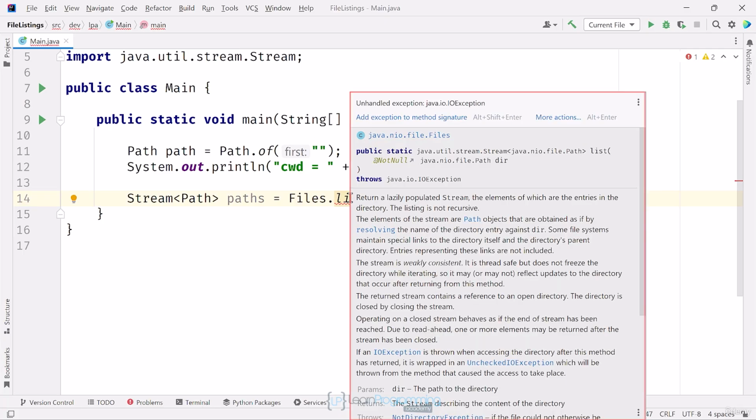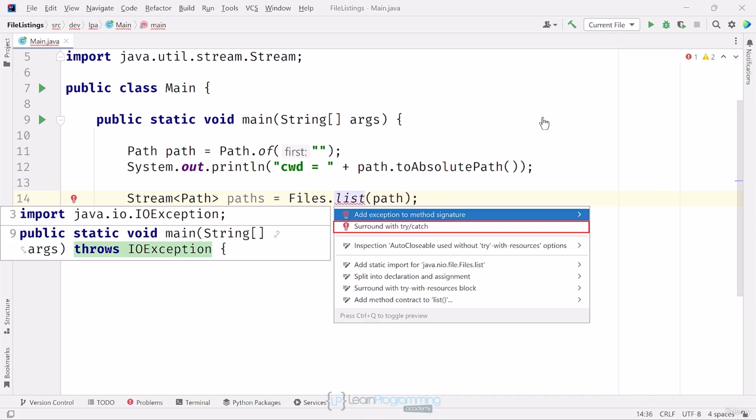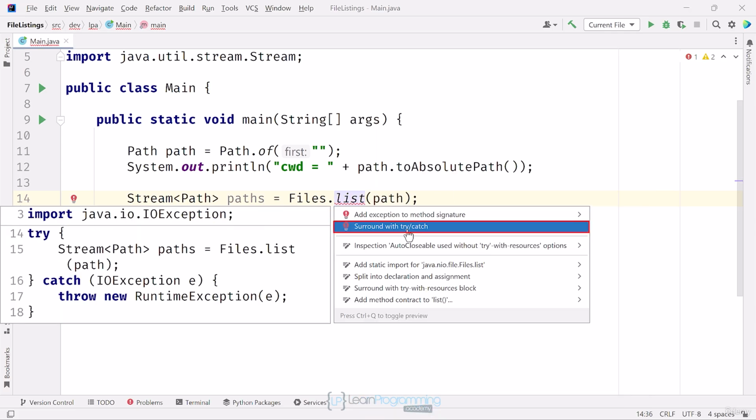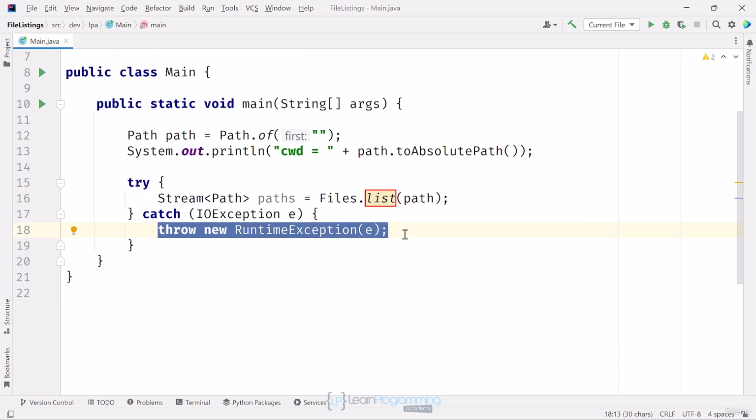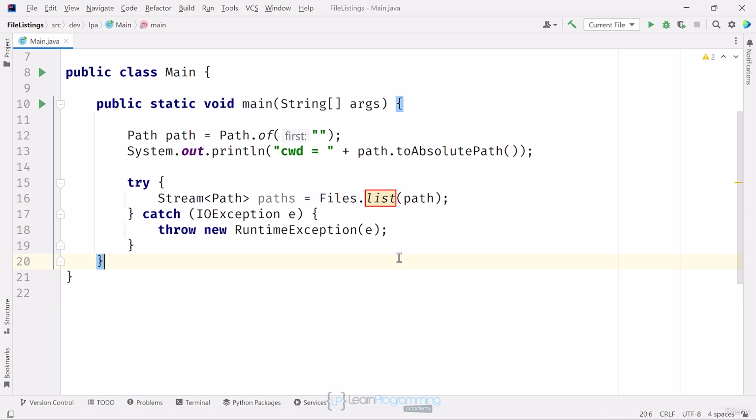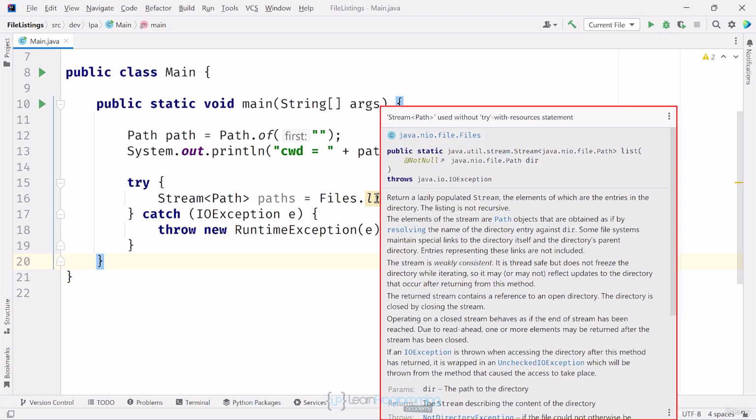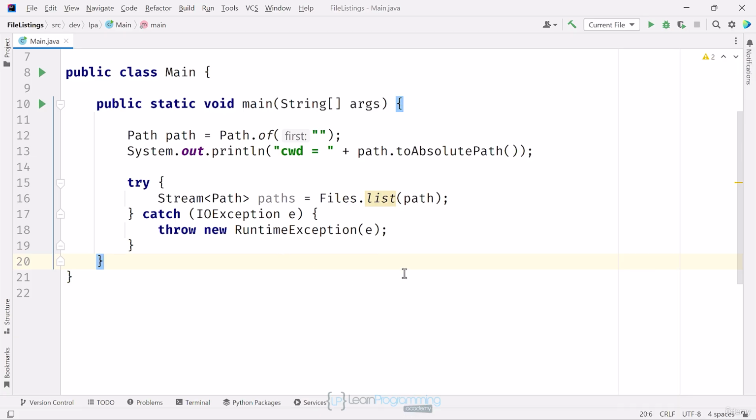Now here again, you can see I can't use this method without either catching or specifying an IOException. I will surround it with a try-catch using IntelliJ's help. I still have a warning though on the list method, which I want to look into further. Hovering over that, IntelliJ tells me that stream is used without a try-with-resources statement. Why is IntelliJ giving us this warning? We didn't see it for other methods on this class, like writeString or readAllLines for example. What's happening with this method?